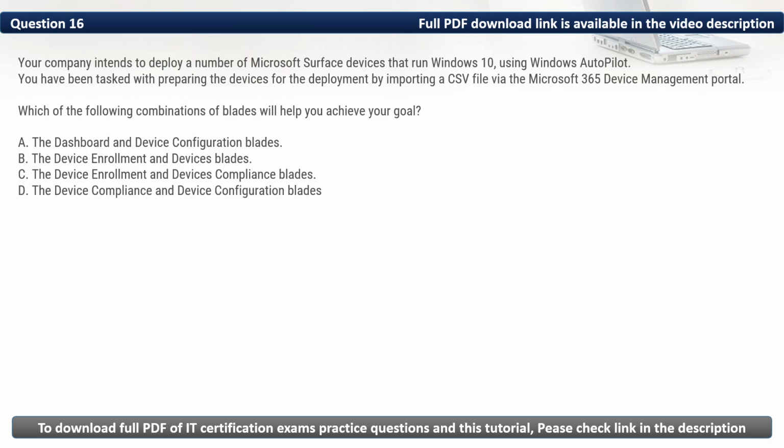Question 16. Your company intends to deploy a number of Microsoft Surface devices that run Windows 10 using Windows Autopilot. You have been tasked with preparing the devices for the deployment by importing a CSV file via the Microsoft 365 Device Management Portal. Which of the following combinations of blades will help you achieve your goal?